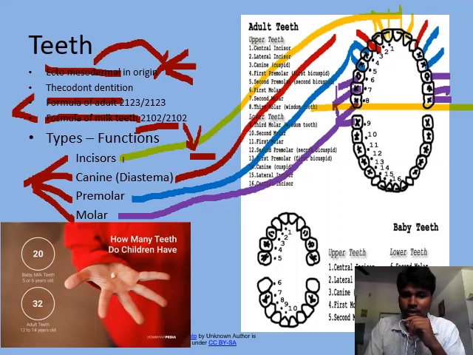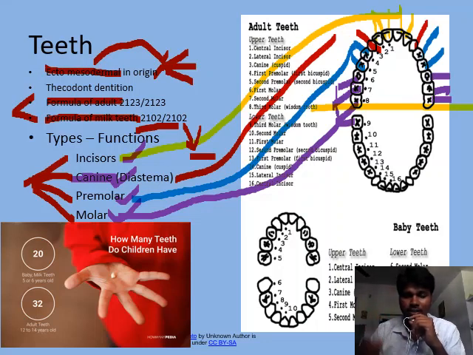Incisors are important to cut the food, and canines are important to tear the flesh or tear the food. Premolars and molars are important for grinding. Canine teeth are highly modified in carnivorous animals, because to catch the prey and tear the flesh, they need very well modified canine teeth.